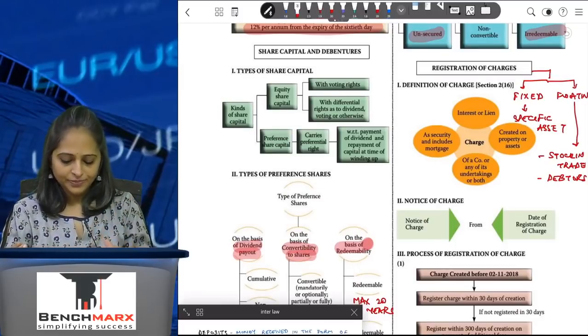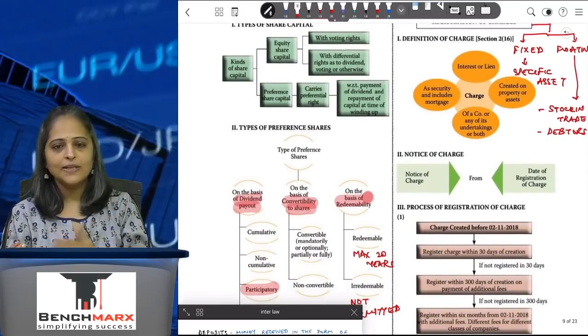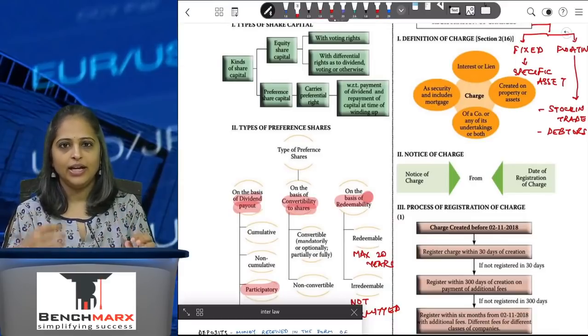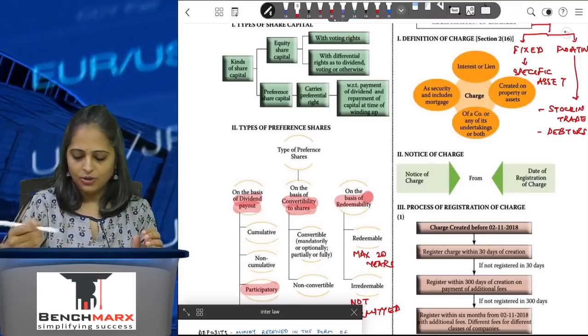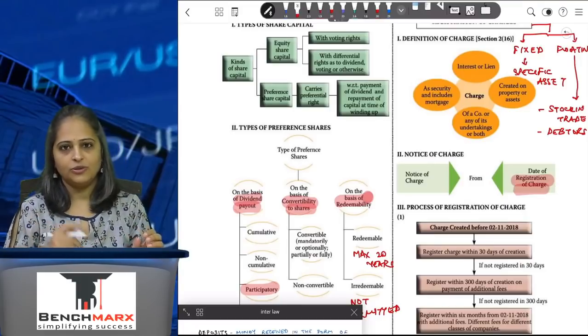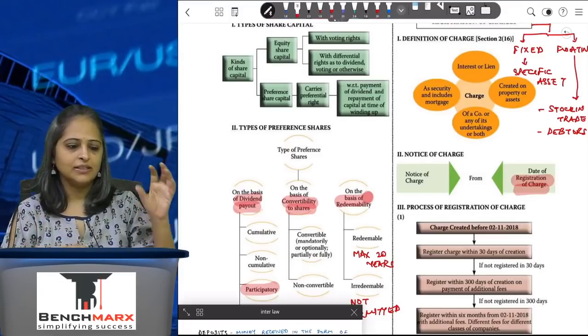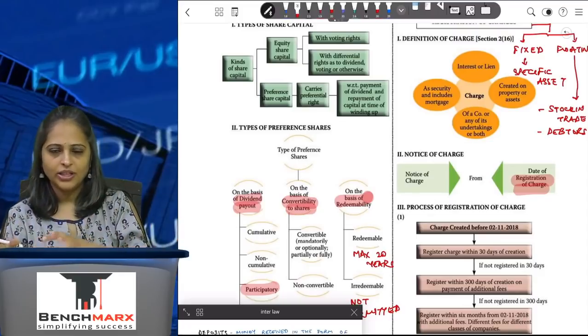Now, once you have taken a charge, you will have to inform the ROC. From the date of registration of charge, you will have to give a notice saying that I have taken a charge against this asset, whether it's a fixed charge or a fluctuating charge, whatever it is.